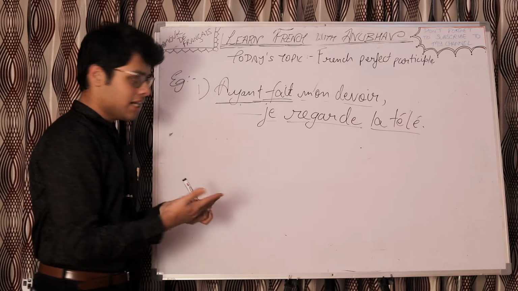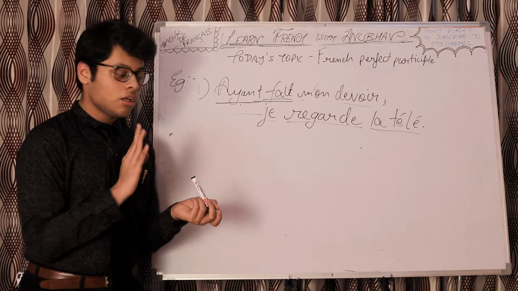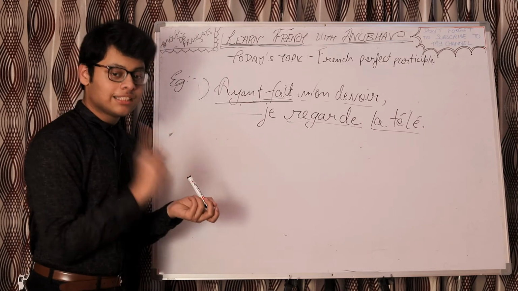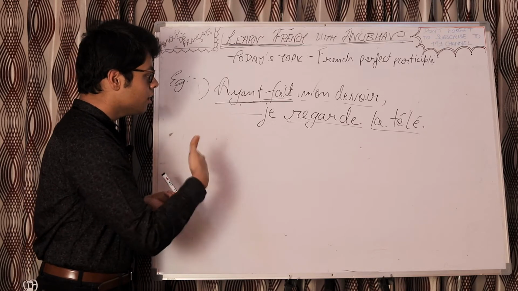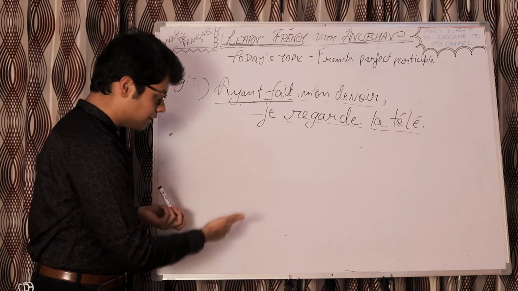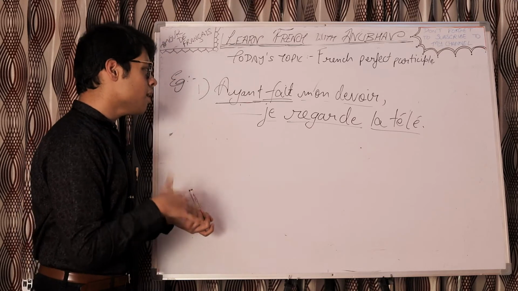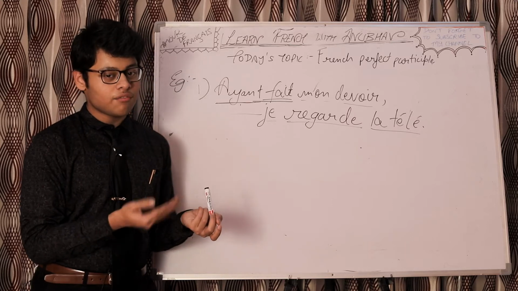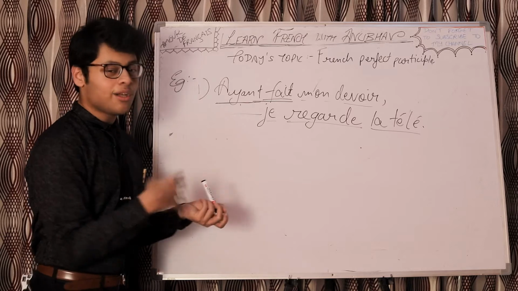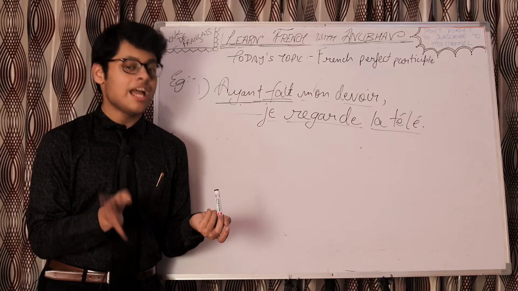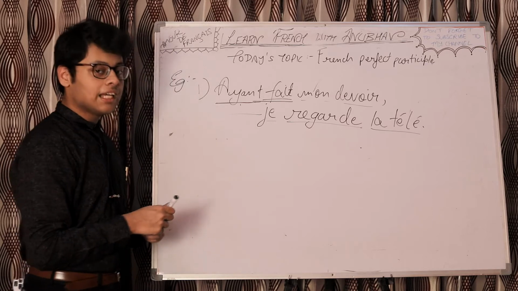The distinctive point is that infinitive passé has to be with both subjects the same, and French perfect participle can be used in both ways, if both subjects are the same or if both subjects are different. So one may conclude that all sentences of infinitive passé can be written in French perfect participle, but all sentences of French perfect participle cannot be written in infinitive passé. Let's take a second example.